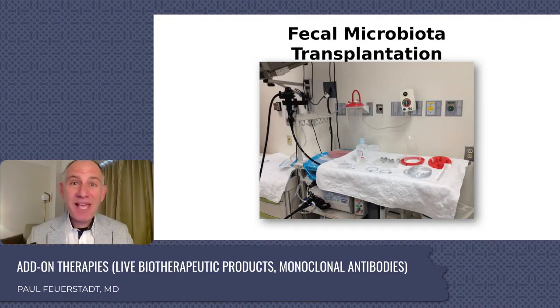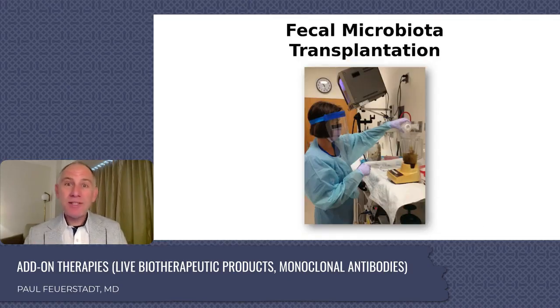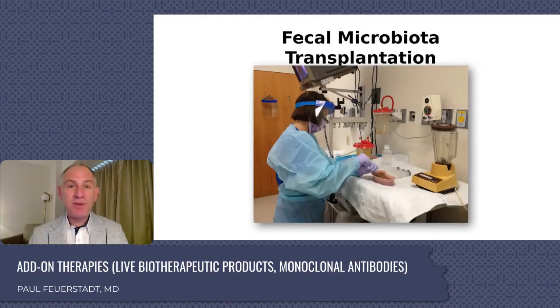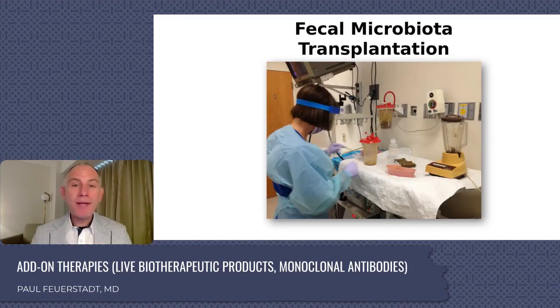This is our primitive setup. This is from the first FMT that we performed under enforcement discretion at Yale. We see this was done right in the endoscopy suite. This isn't a lab. This isn't good manufacturing procedure. It was best available at the time. We would have the donor come donate on site. We would take 100 grams of stool. We'd blenderize it into 300 cc's of normal saline. We'd sieve it through a polyp retrieval kit, removing the fibrous matter so that we can inject it better through the endoscope or through the colonoscope. We would give loperamide before the procedure. We'd inject about 300 cc's into the right colon, pray a little bit, and it worked quite well.